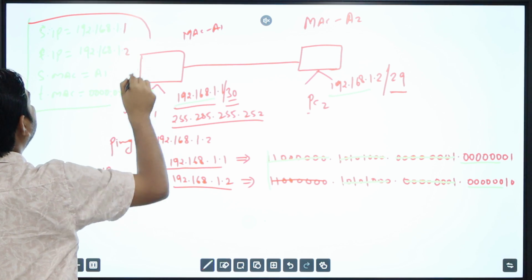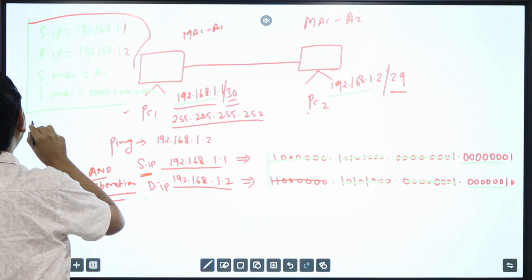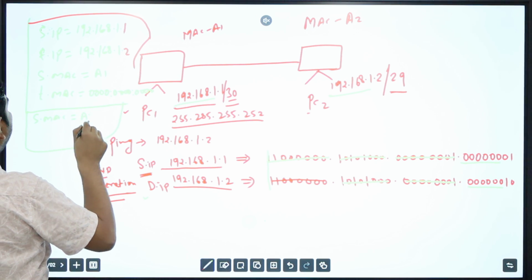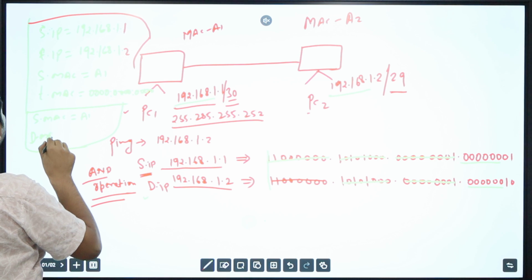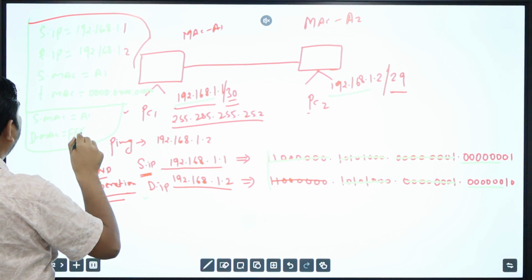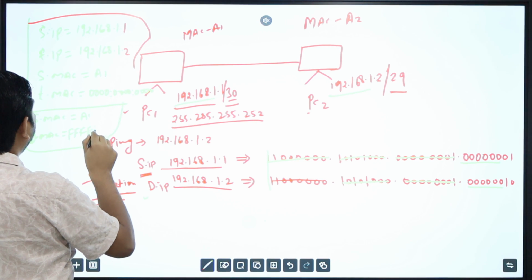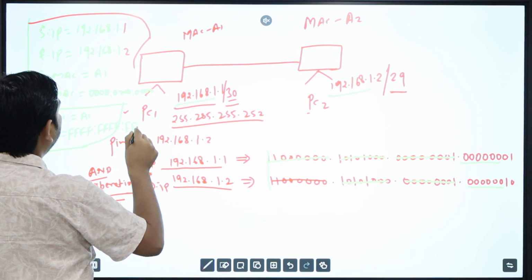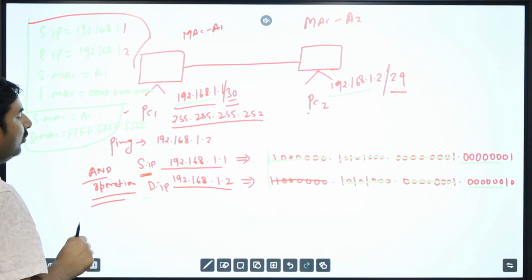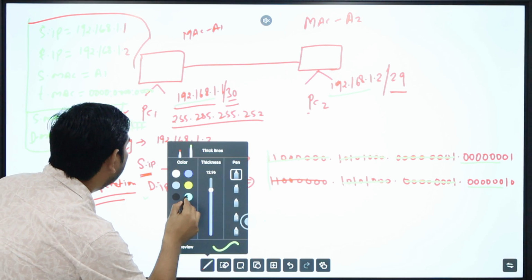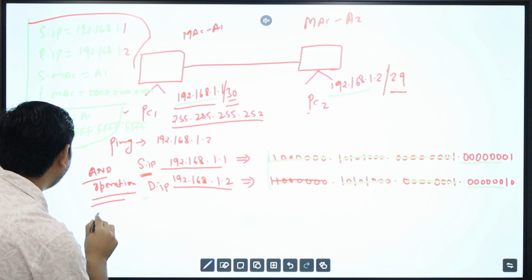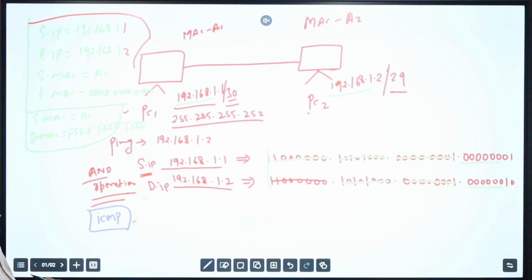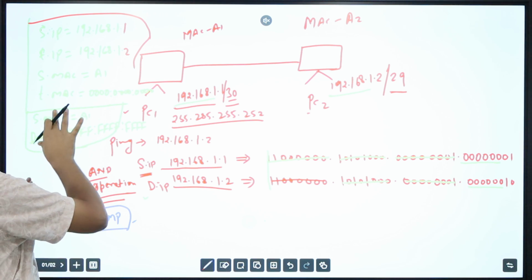It's going to encapsulate this into the layer 2 header, where the source MAC will be A1 and the destination MAC will be the broadcast MAC address, FFFF.FFFF.FFFF. So once you use the ping command, it's going to make the ICMP packet, but to forward the ICMP, it needs the destination MAC address. So before forwarding the ICMP, it's going to forward the ARP request.